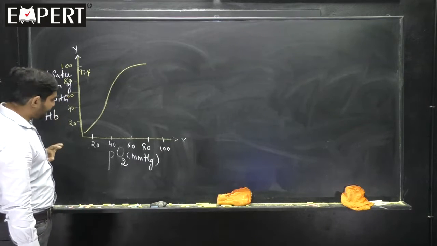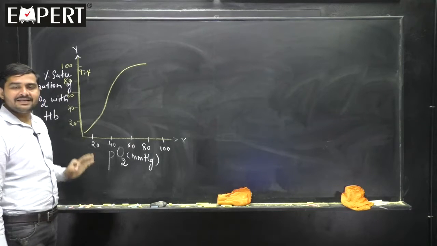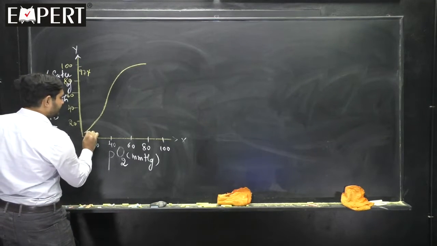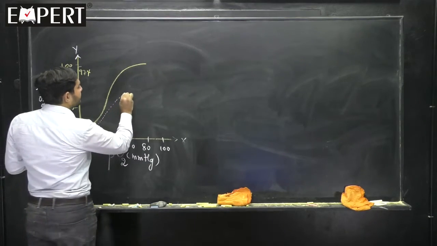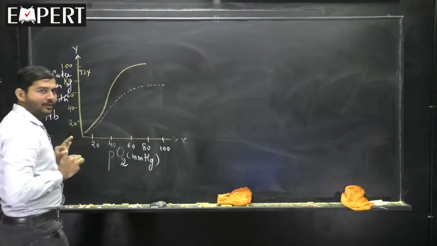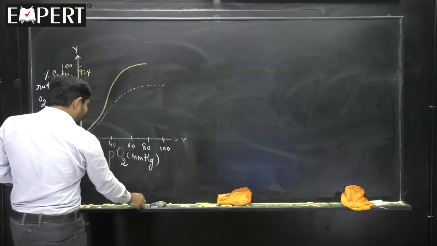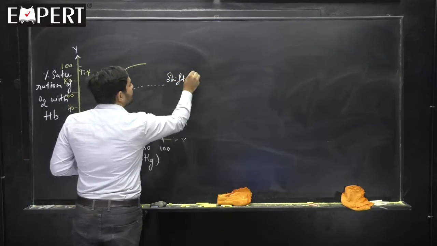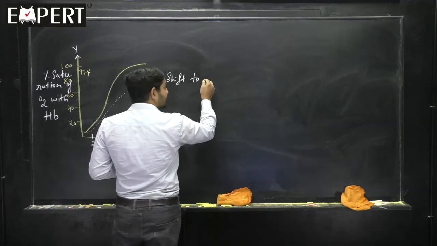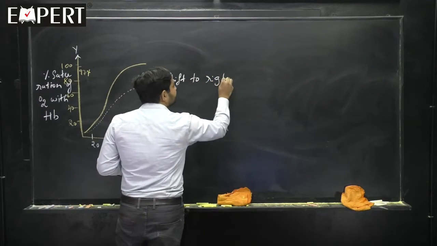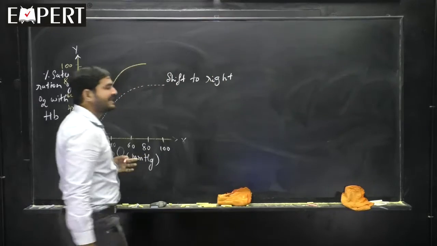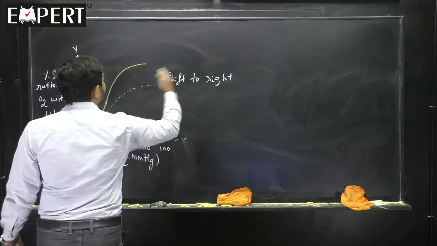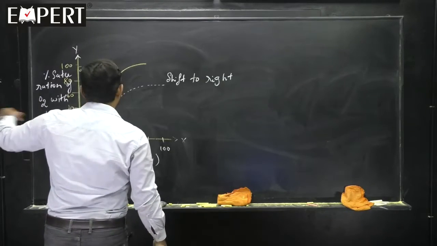If this graph, called the oxygen dissociation curve, is bending down, it is called a shift to the right side. And how? You remain in front of the graph: shift to right side, shift to left side.